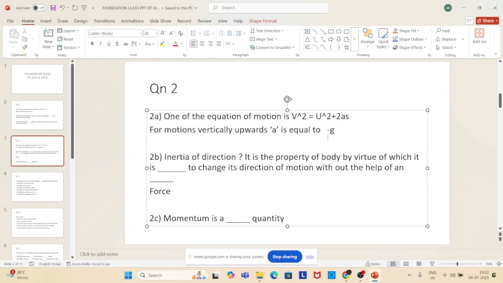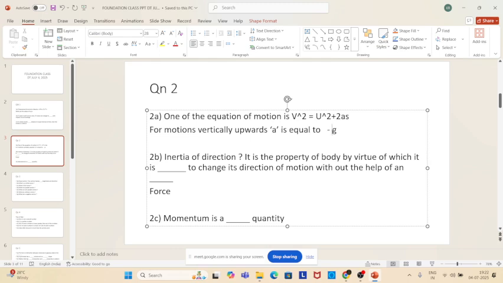So you have to be very, very clever. What is the value of g? 9.8, sir. 9.8 what? What is the unit? It is acceleration, so what is the unit for acceleration? Meters per second square. Yeah, 9.8 meter per second square. In this case, minus 9.8 meter per second square because it goes upwards.